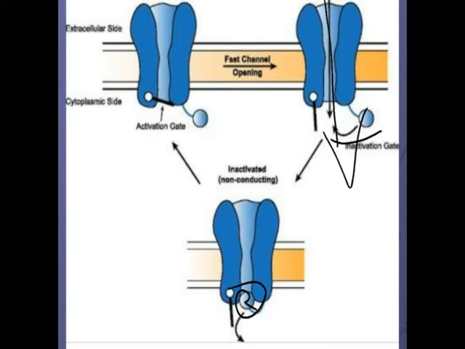Okay, so the drugs bind to this part and they prolong the closing of the gate. So the gate does not open, hence sodium will not enter inside the cell. In this way, the sodium channel blocker blocks the entry of sodium.